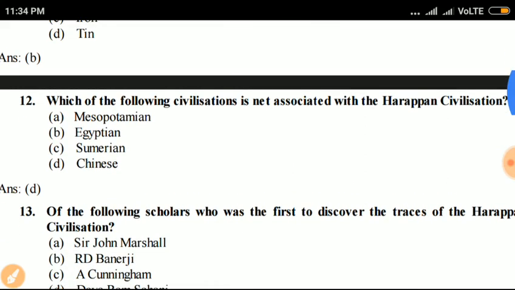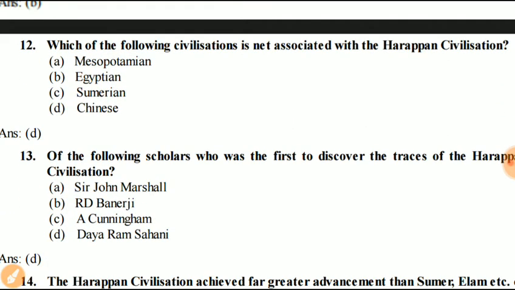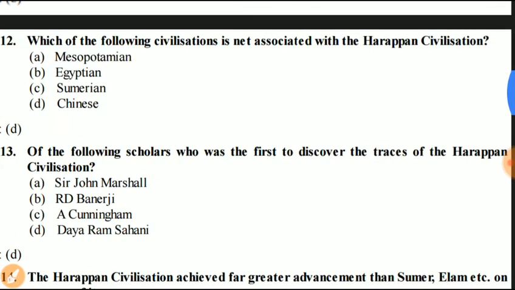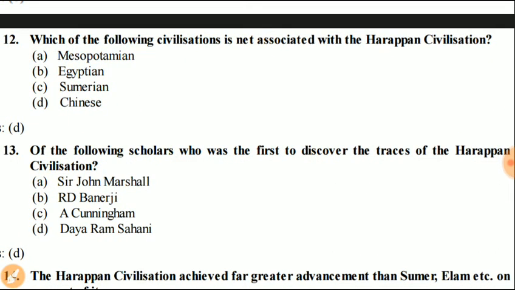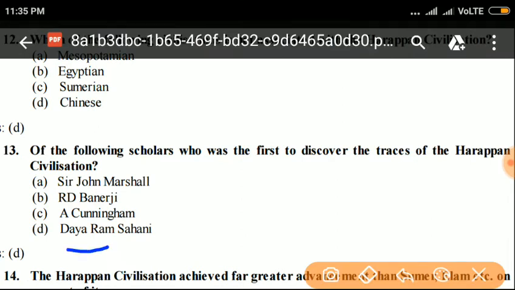Next question. Of the following scholars, who was the first to discover the traces of the Harappan civilization? Sir John Marshall, R.B. Banerjee, A. Cunningham, and Daya Ram Sahni. Answer is D. Daya Ram Sahni is the first person to discover traces of Harappan civilization. Next question.